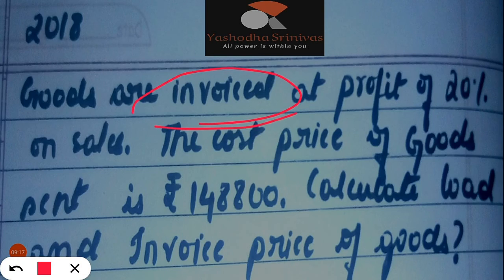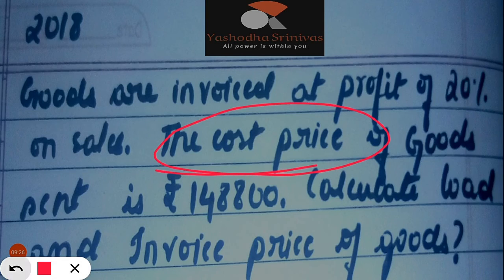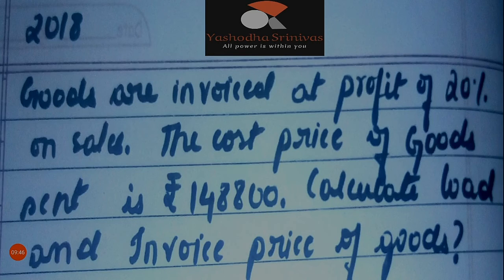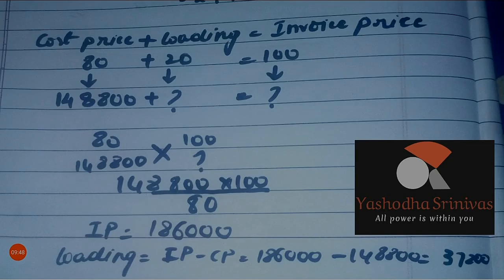Goods are invoiced at a profit of 20% on sales. On sales he has asked. Okay, 20% on sales. The cost price of the goods sent is 1,48,800. Then calculate the loading and invoice price of the goods. So he's telling what should be the cost price or invoice price of the goods. You have to see how to calculate that. Let us move on to solve this problem.